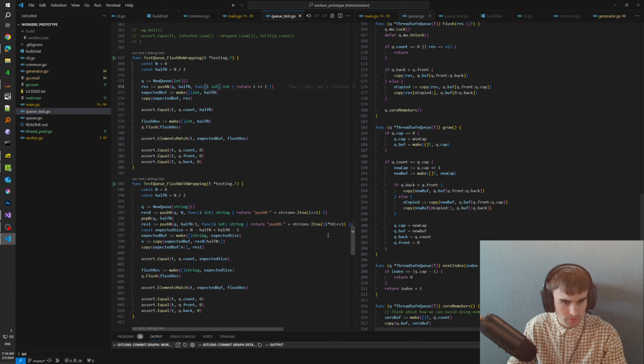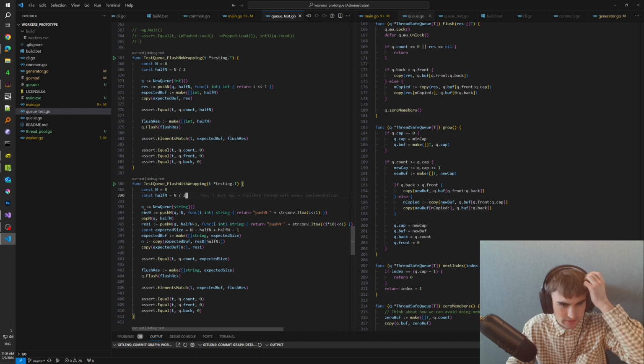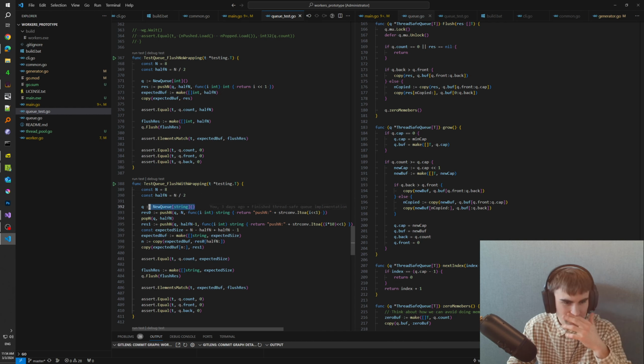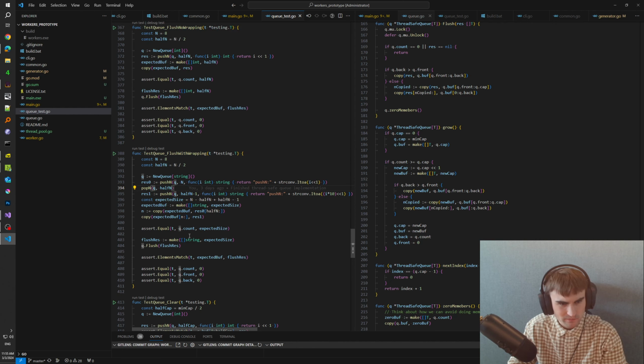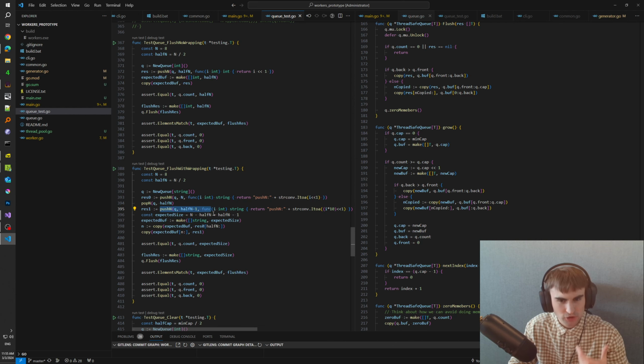I don't know which one would be the most valuable. So here we test a flush function. We create a queue and we don't specify a size, so the capacity is 64. Is it intentional? Probably yes. We push some amount of elements, and this is the lambda that will be invoked to compute an element that we are trying to push. Then we pop some amount of elements, and we again push elements into a queue.